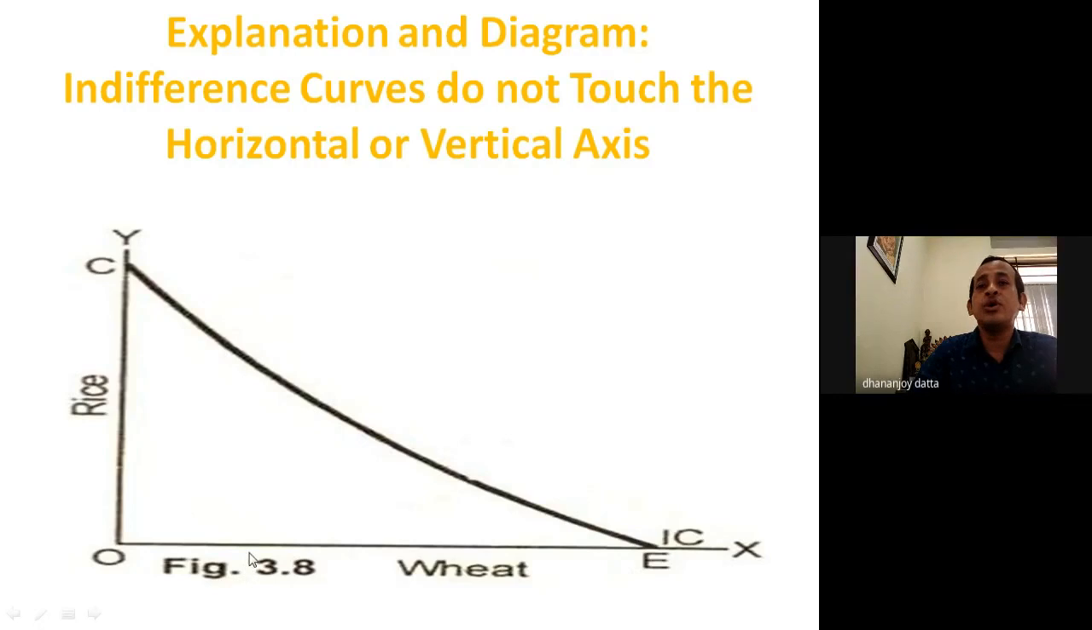So we can say that the indifference curve does not touch the horizontal or vertical axis, and it is based on the combination of two goods or two products. As it is based on the combination of two goods, according to this explanation and the basic assumption, the indifference curve does not touch the horizontal or vertical axis.